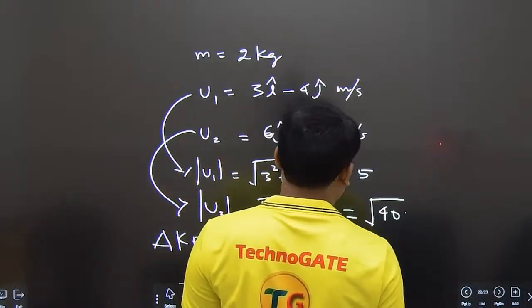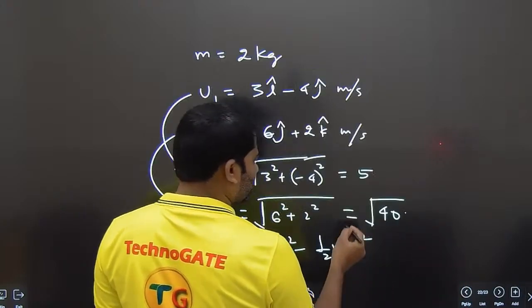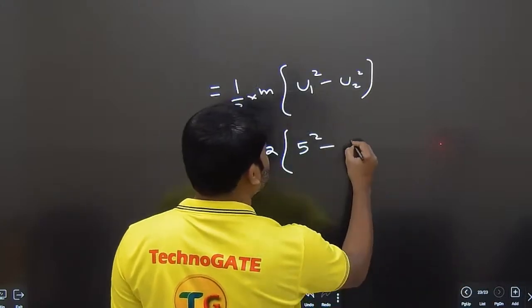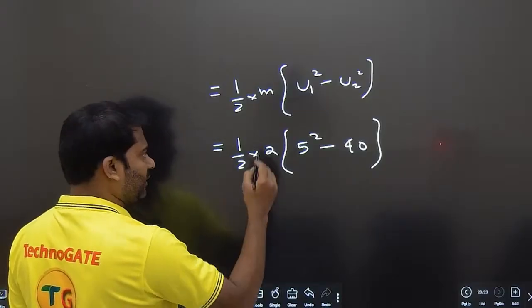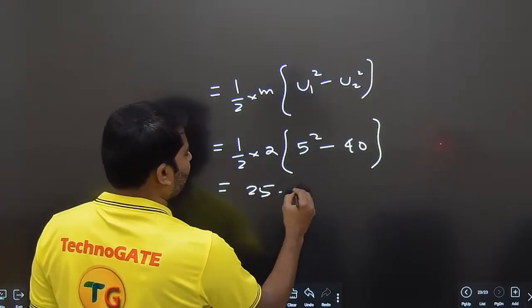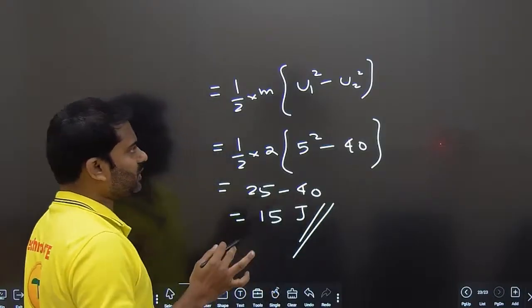u1 is 5, so u1 is equal to 5 square. u2 is equal to square root 40, so this will become 40, square root of 40 squared. So this will become 25 minus 40, which will become 15 joules. So there is a rise of energy.